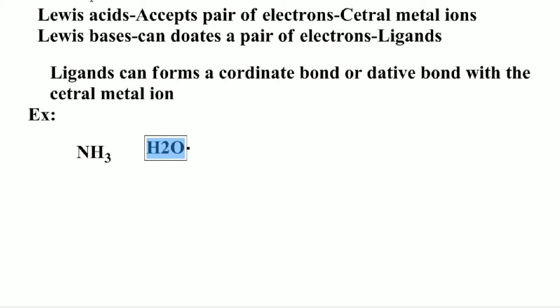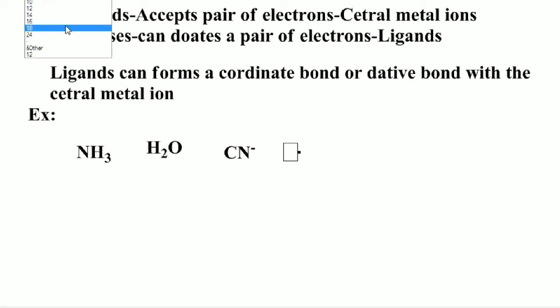In the H2O molecule, the oxygen atom has two lone pairs of electrons. Similarly, you can take CN minus, and also the halide anions: F minus, Cl minus, Br minus.